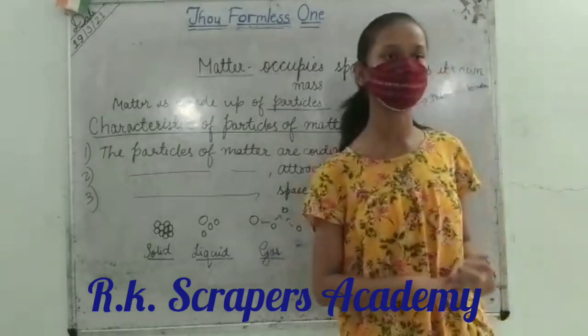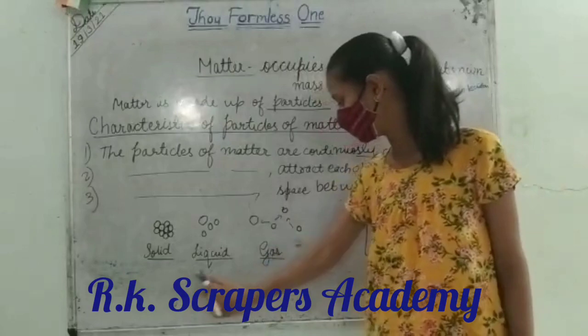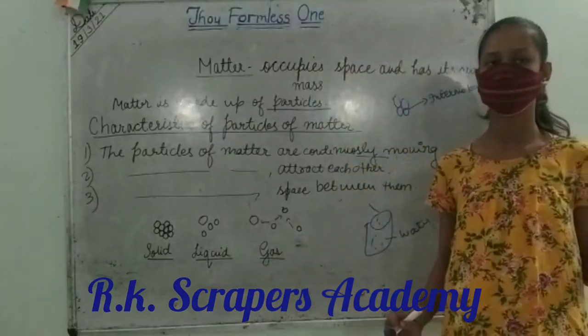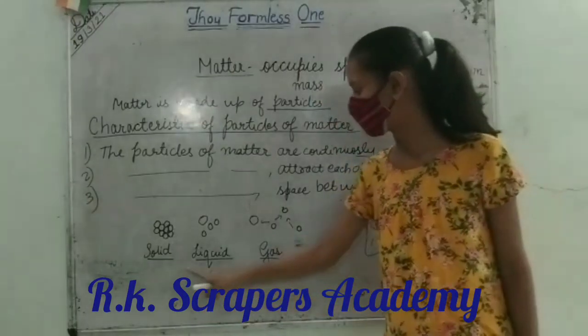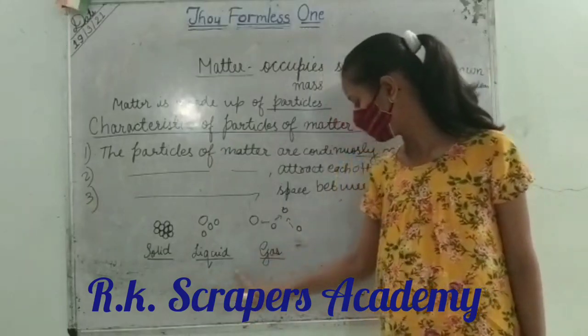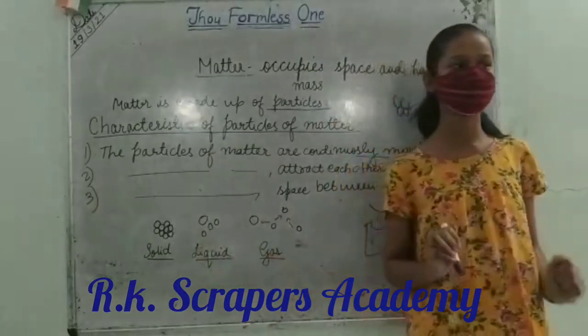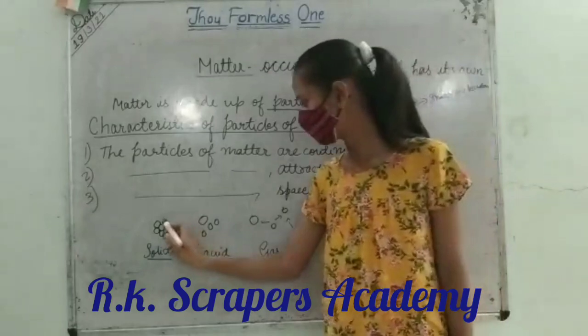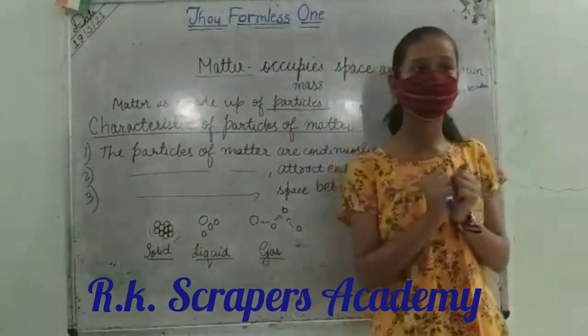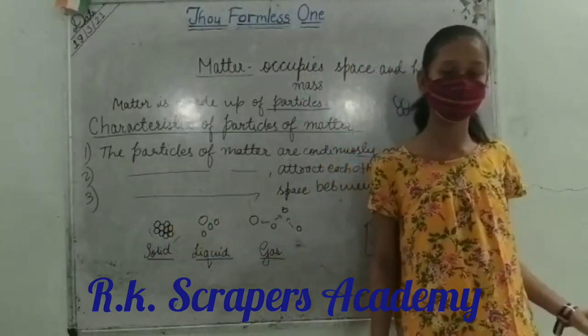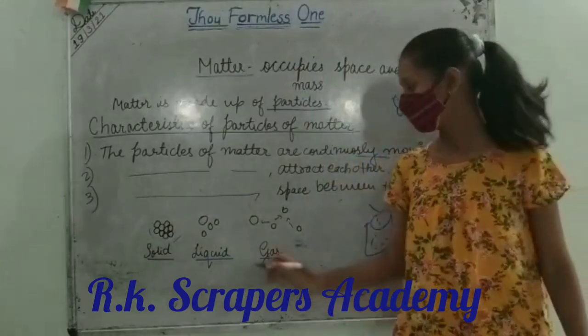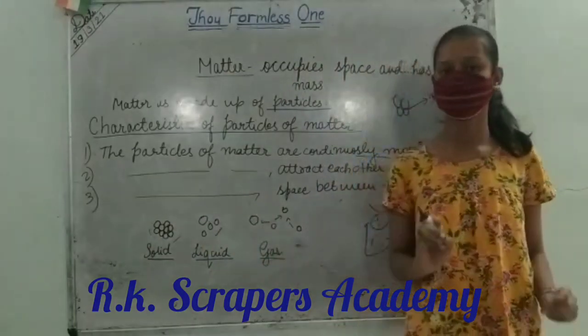Now we have the three forms of matter. First is solid, liquid and gas. Mainly three forms. Actually there are five forms, but here I want to tell you about the three forms: solid, liquid and gas. Now the difference is that in a solid, the particles are very close. They are very tightly packed, it means the force of attraction between them is very high.